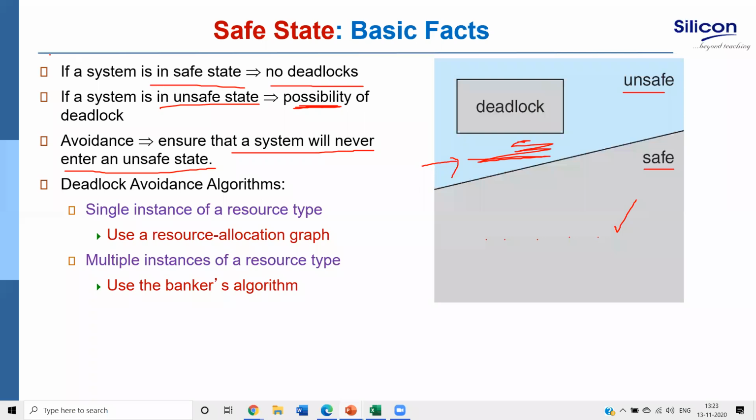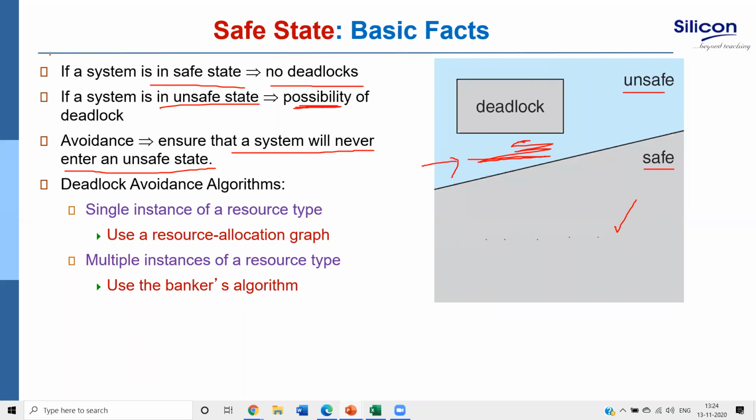Correct? So for that, we use two algorithms over here. For a single instance of a resource type, we use the resource allocation graph, and the second one, for multiple instances of a resource type, we use Banker's algorithm.